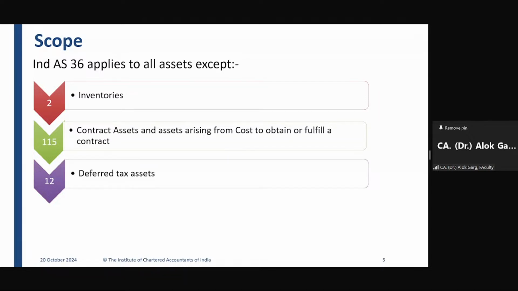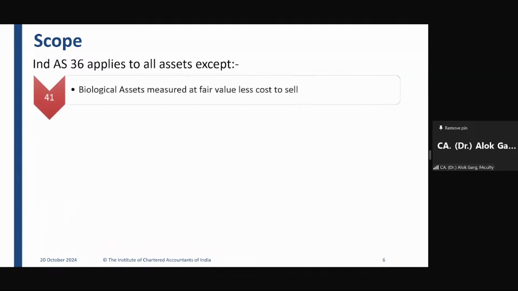Deferred tax asset. So deferred tax asset is already covered under Ind AS 12. It says that if your deferred tax asset is not expected to be recoverable, you have to remeasure and adjust your deferred tax asset. Asset arising from employee benefit: the guidance on plan assets is already given in Ind AS 19 employee benefit standard. Biological asset measured at fair value less cost to sell.